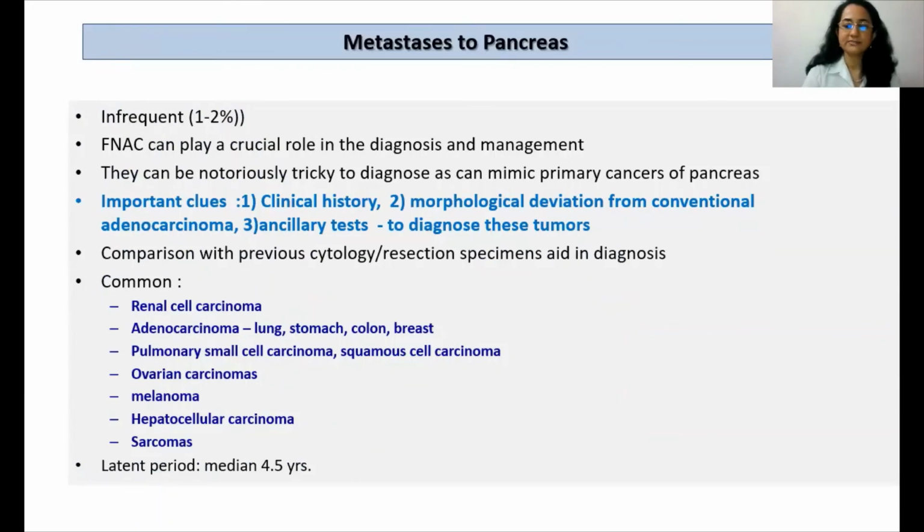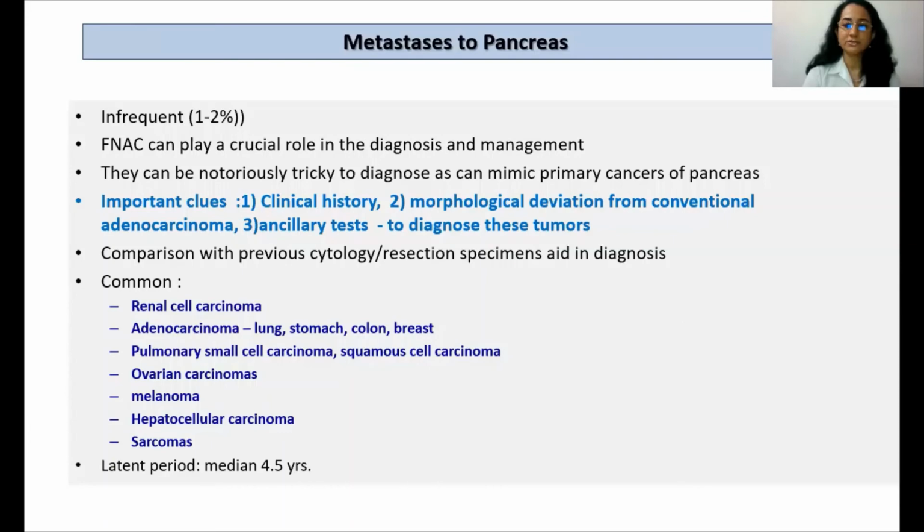Metastasis to pancreas is very infrequent, accounting for only 1 to 2% of all pancreatic tumors. FNA can play a very crucial role in diagnosis of these tumors. They can be notoriously tricky to diagnose because they resemble primary cancers of pancreas radiologically and also sometimes on morphology.